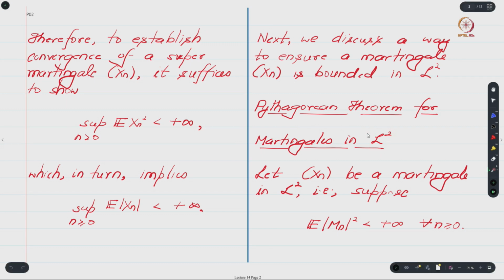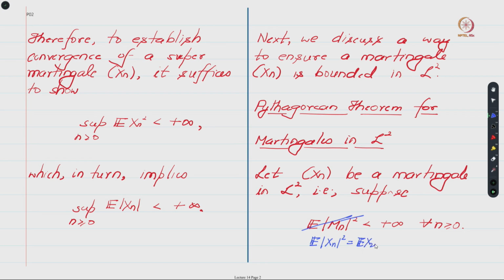By that I mean if you have this Xn process, we will require that each of these... actually there is a typo here, so this should be the expected value of the absolute value of Xn squared, which is the expected value of Xn squared.